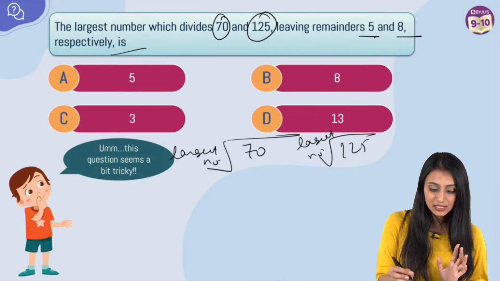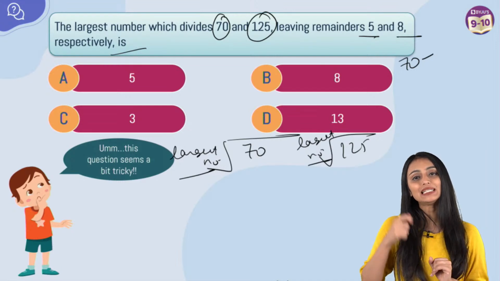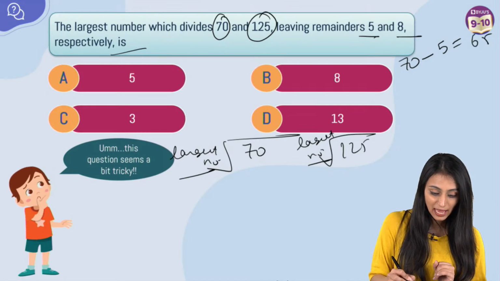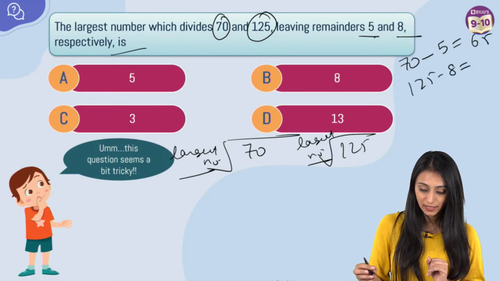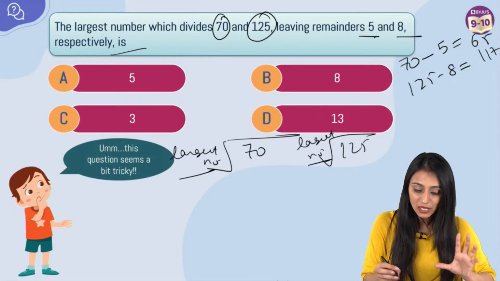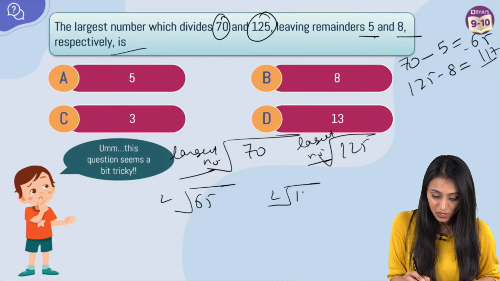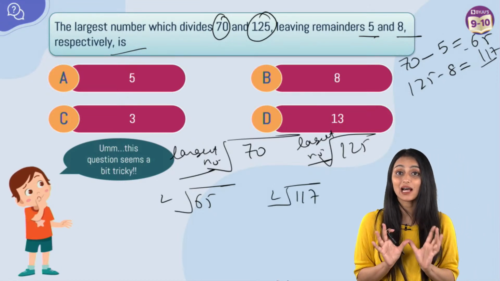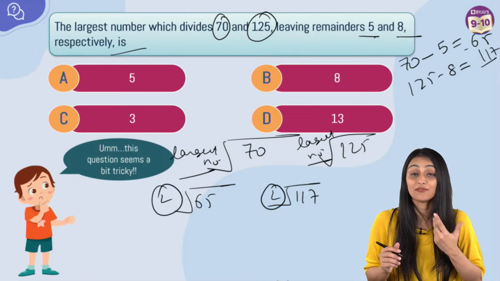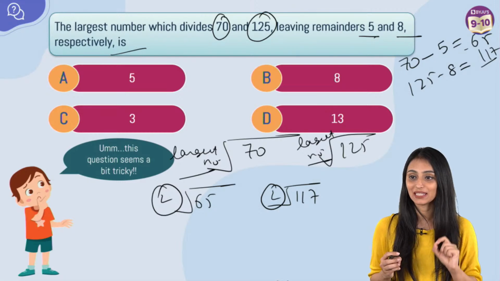So let's do one thing. Let's first subtract 5 and 8 from these numbers, so that whatever number is here will completely divide 70 and 125. So 70 minus 5 is 65. And 125 minus 8 is 117. Now we have subtracted the remainders. So definitely 65 and 117 would be exactly divisible by this largest number. This is the common number for both of them, and it is smaller than these numbers. If it is their common factor, definitely it's going to be the HCF, the highest common factor.